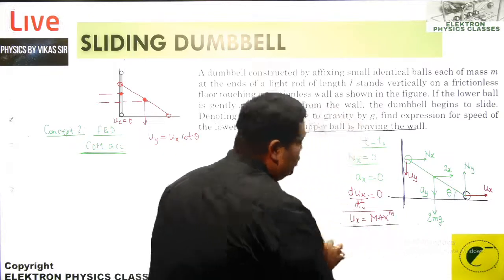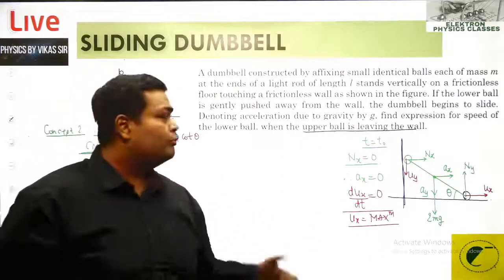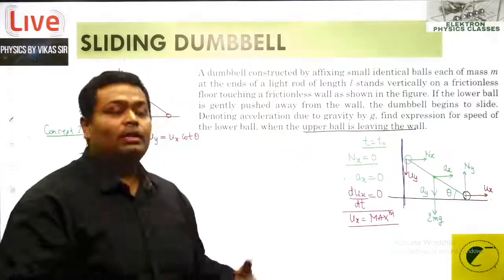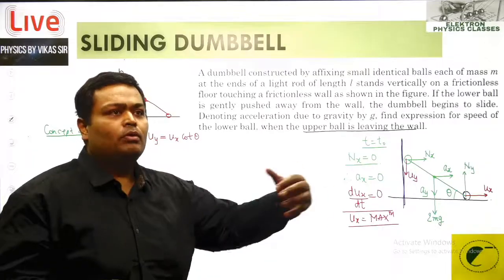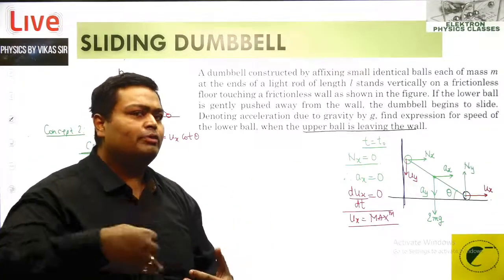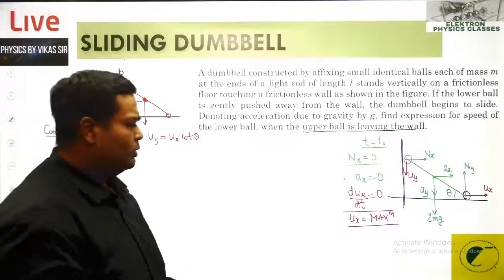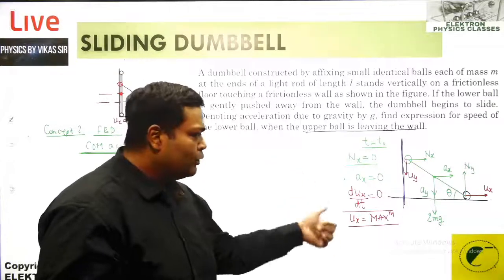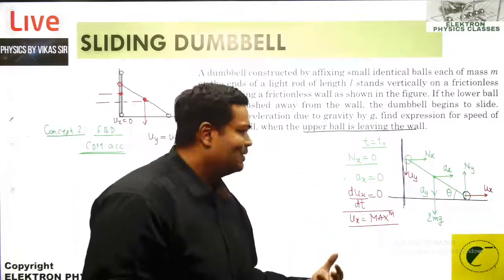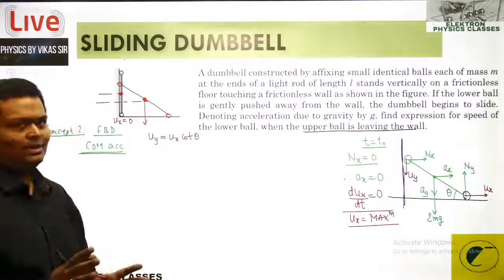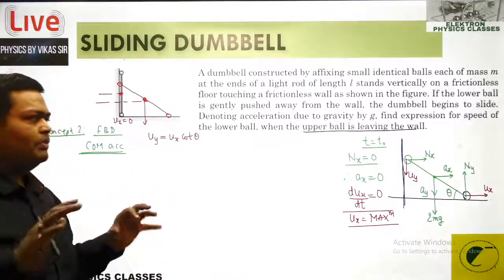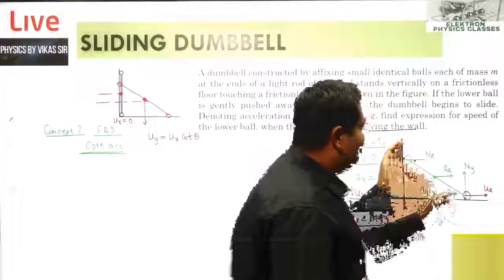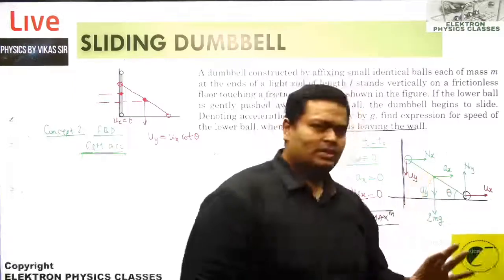One another day, you might get a question which can ask you, find the maximum speed of the lower ball. This question is not asking that, but the language of the question can change very fast once the examiner wants to test you on a different note. So do understand this particular point also. Right now the question is not asking you in the language that it is maximum, but of course the ux has become maximum, correct? And now there's a very beautiful thing in this which might miss your behavior. See what is happening after this extent, that is t greater than t naught. There is no horizontal acceleration.